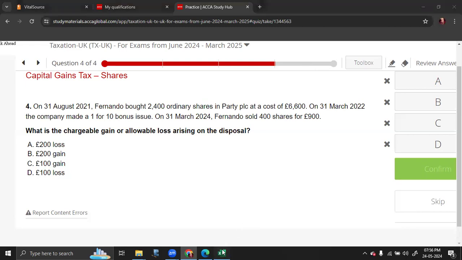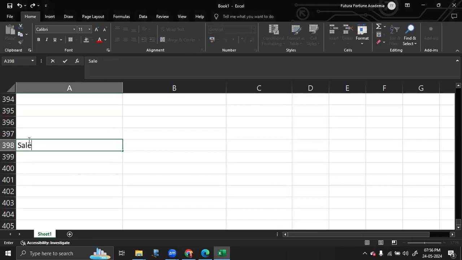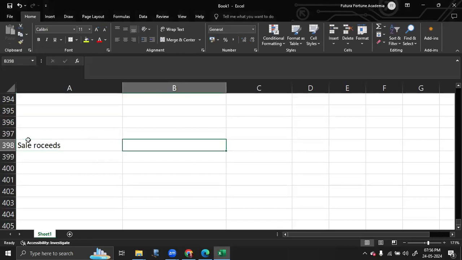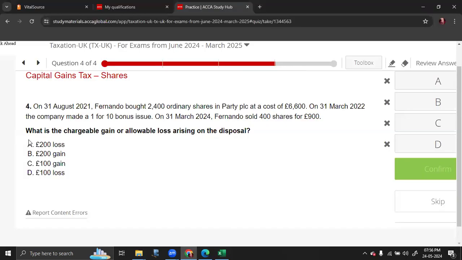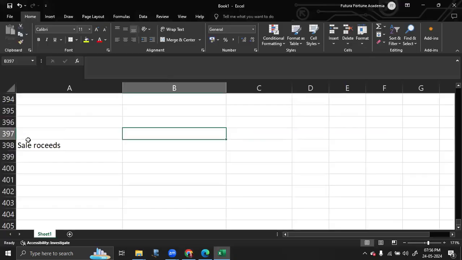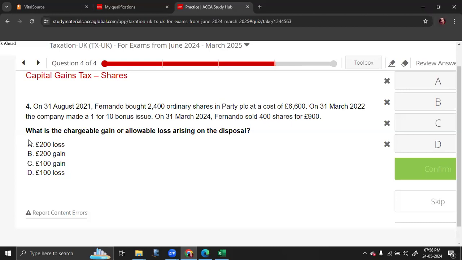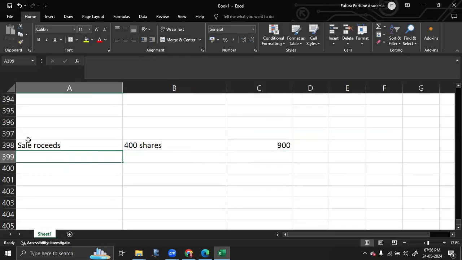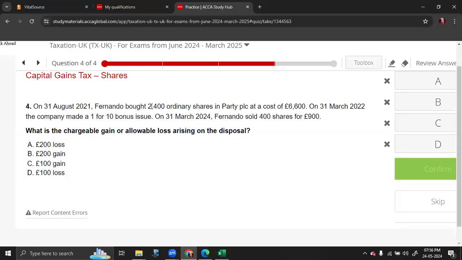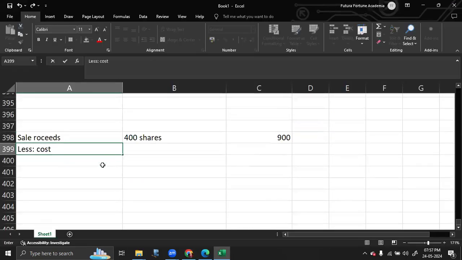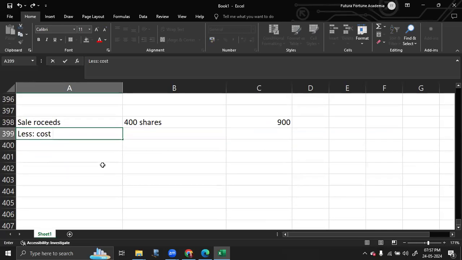So for that, first we need to write the sale proceeds here. Keep in mind, sale proceeds is for a total of 400 shares, and the sale proceeds is equal to 900. From this, you need to deduct the cost. You have purchased 2,400 shares at a cost of 6,600, and you have also made a bonus issue. So we must consider this from the share pool. There is no same day, no following 30 days, so it has to be taken from the full share pool.